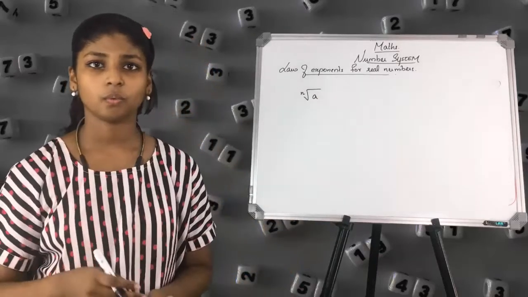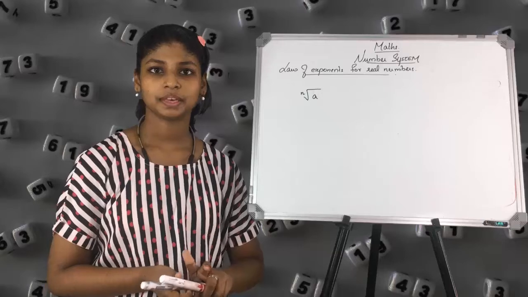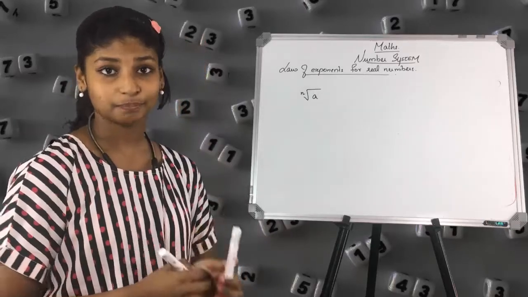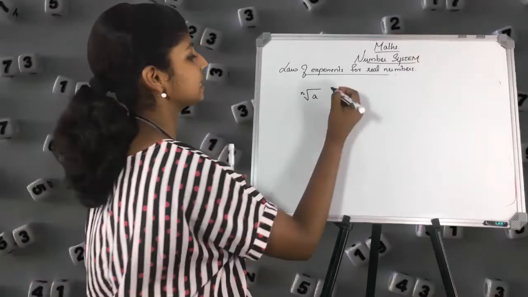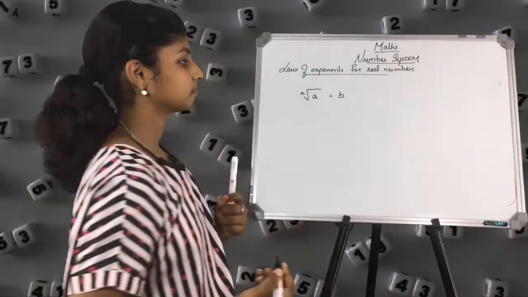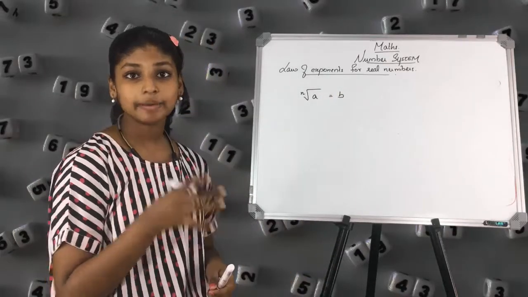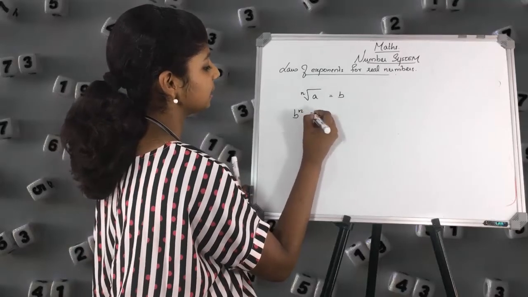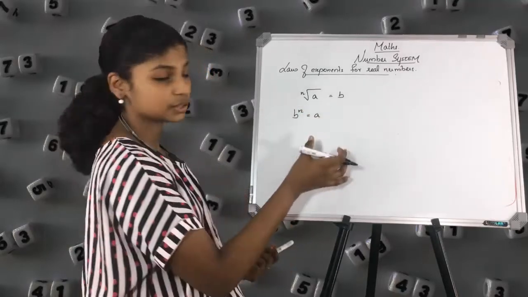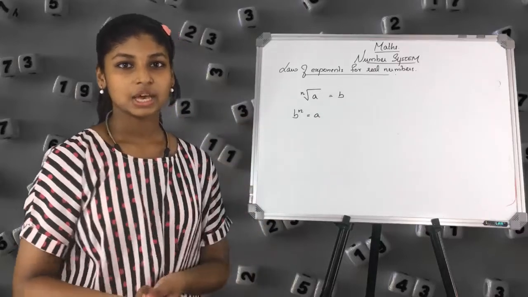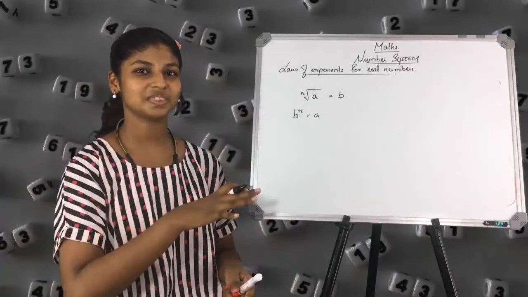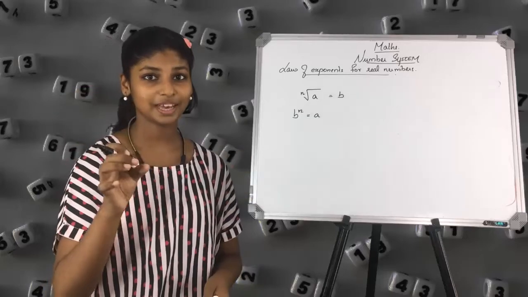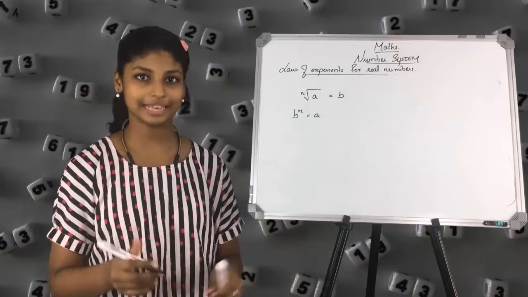Nth root of A. What is this? Nth root of A is equal to B. And this can also be written as B raised to N, that is A. So I think you are confused with this. This is a new topic, and let's look through an example.